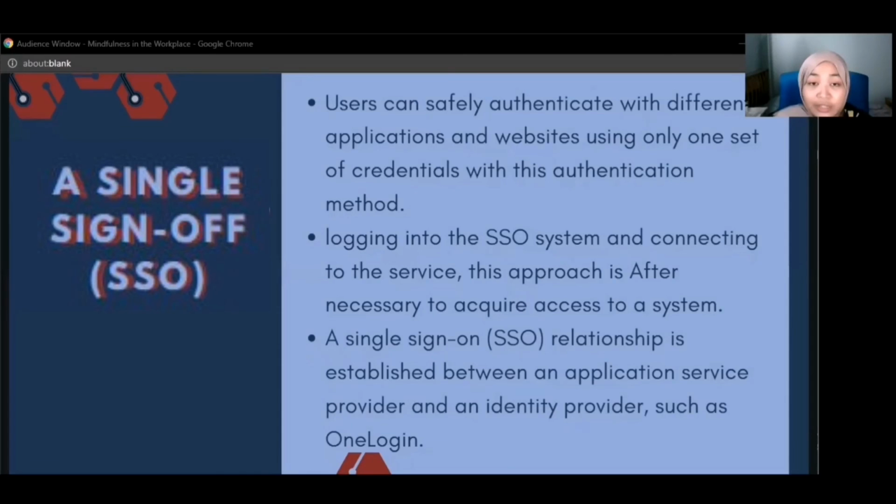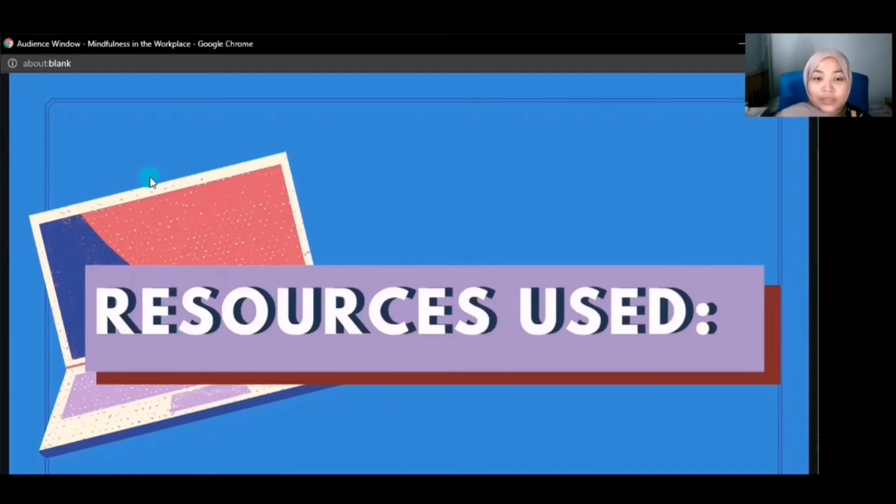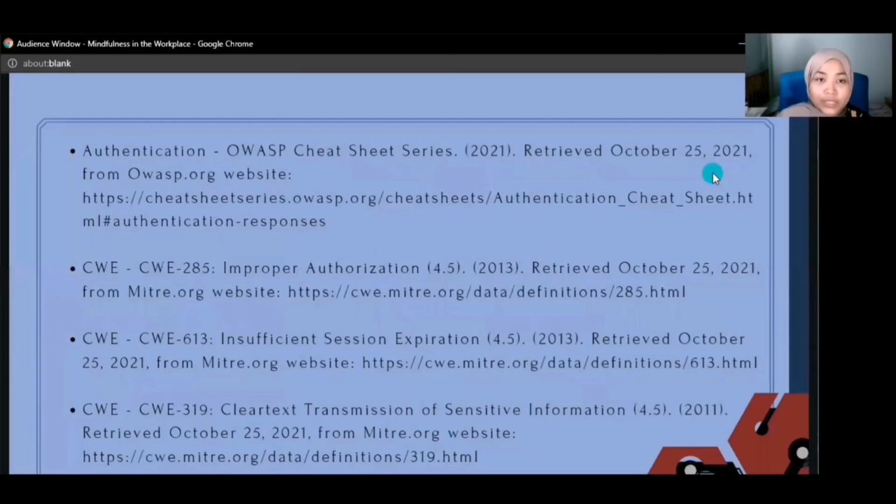The administrator can also set criteria such as password complexity and multi-factor authentication (MFA) from a central location, so that if a user exits the company, the administrator can more rapidly revoke login access across the board. This is the resource we have used for finding two.